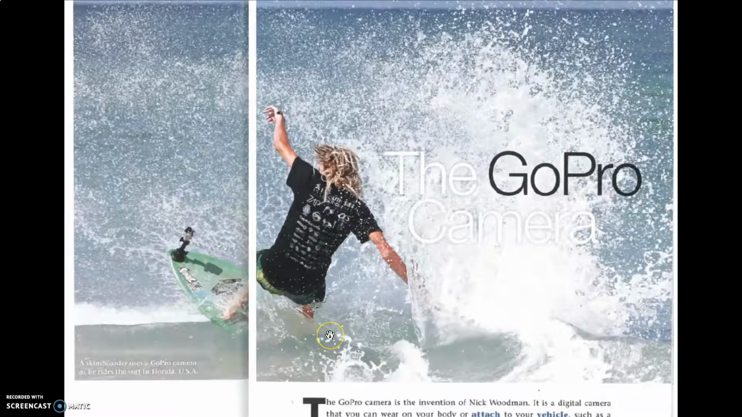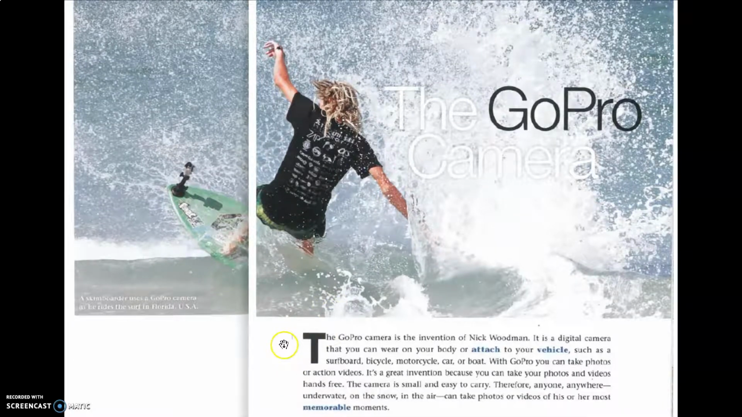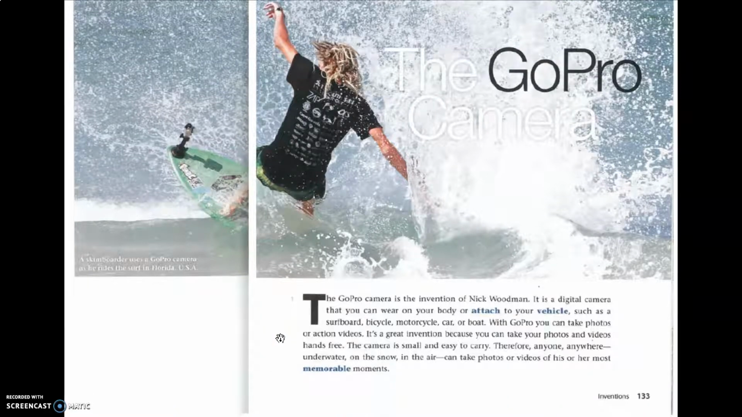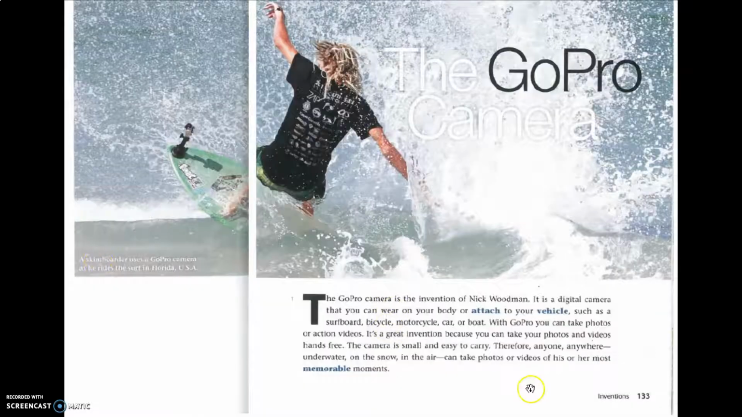I also would like you to see with me how each paragraph is numbered. So this is paragraph 1, paragraph 2, 3, etc. Now, as I return to the first paragraph, I'm going to read the words in blue that are the vocabulary words highlighted in this article. So I see attach, vehicle, memorable.